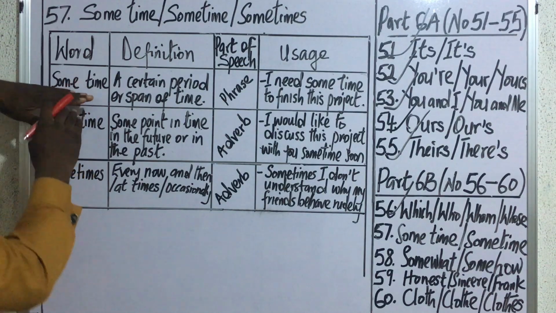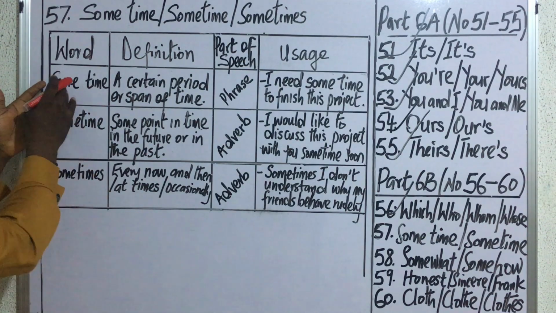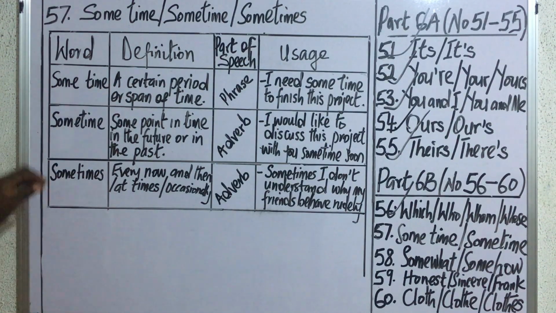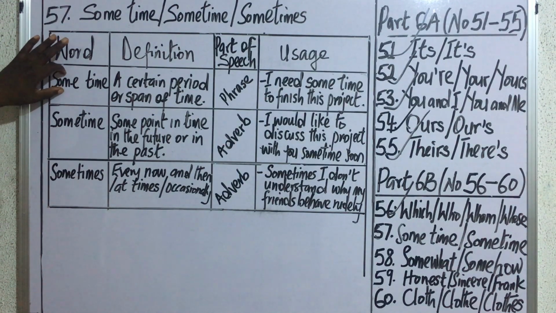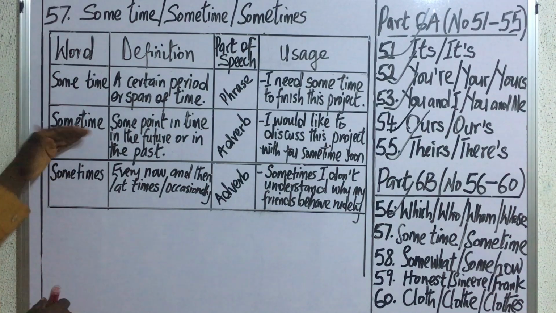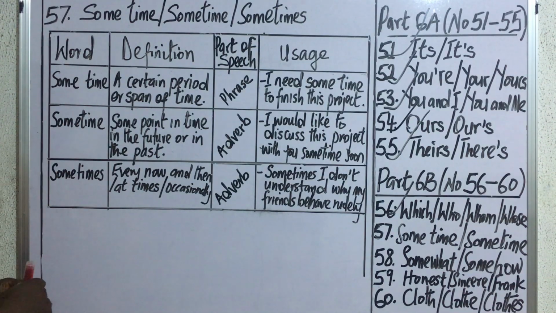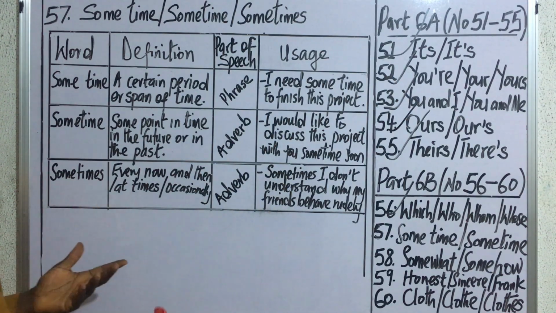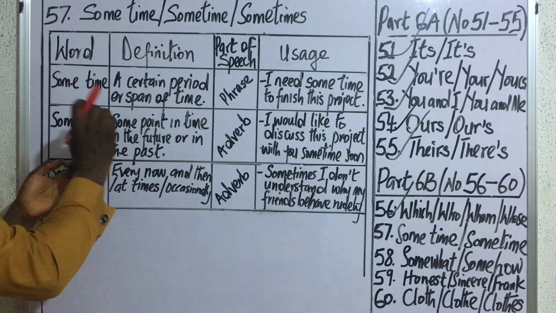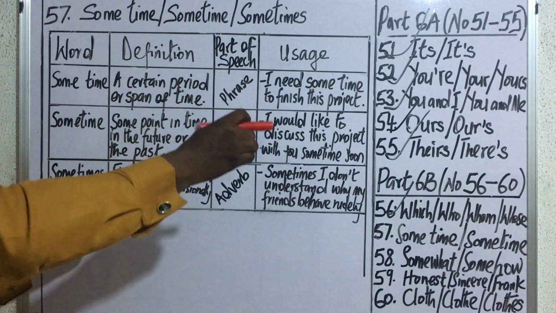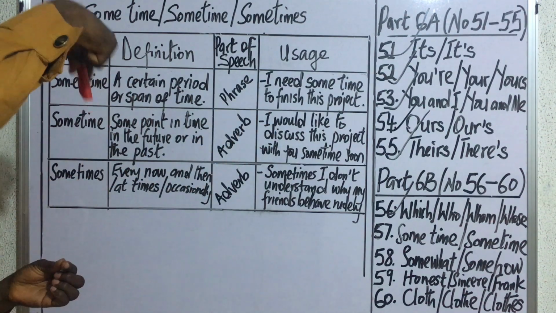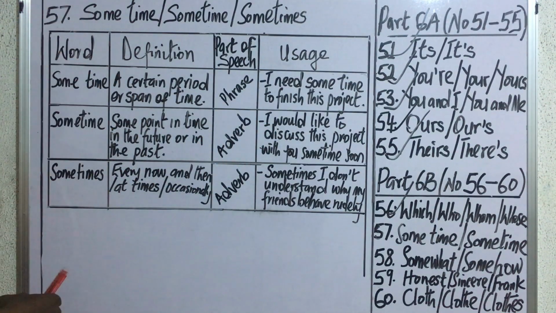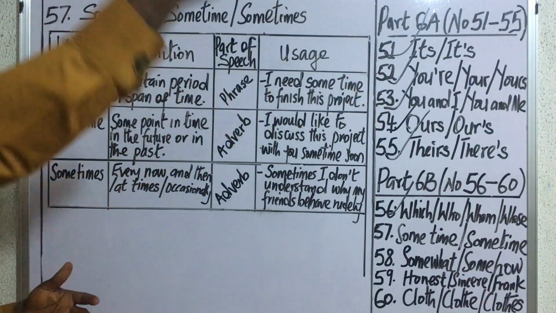Remember, in the first case that we've just considered, some is separated from time, and we said that some is an adjective modifying time. Now, for this one, where some is joined with time, it is an adverb. That's the part of speech to which it belongs. And what does it mean? It means some point in time in the future or in the past.